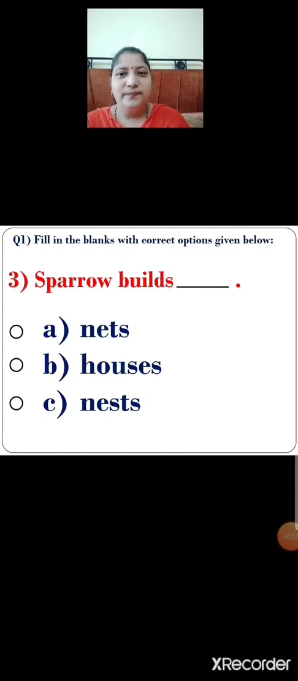Next, number 3. Sparrow builds dash. Let me repeat again. Sparrow builds dash. There are 3 options given over here. Option A, nets. Option B, houses. Option C, nests. So children, select the correct option.